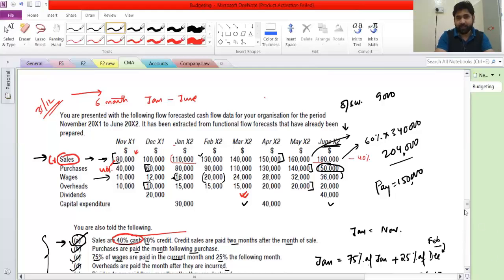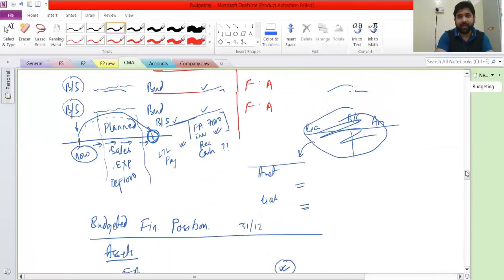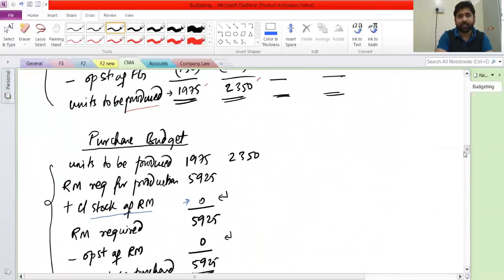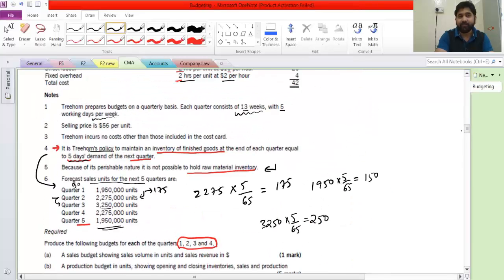Since I didn't have the information, otherwise we could have done a cash budget for this question only. Here they have not given us information about the creditors and the debtors, how the payment is being done. If they would have given us that also, in this one question only, we could have done the entire thing.